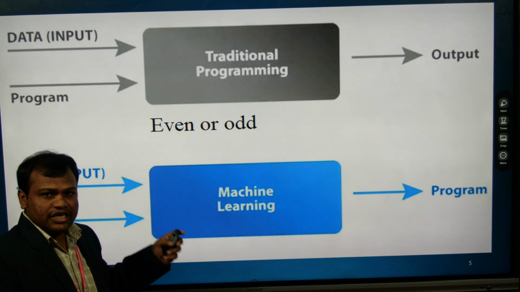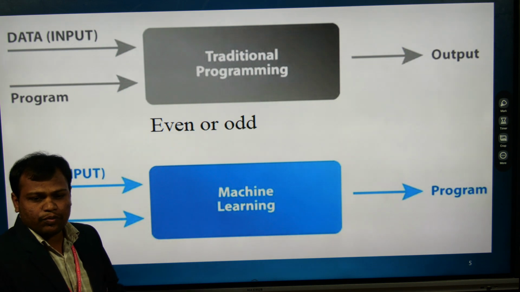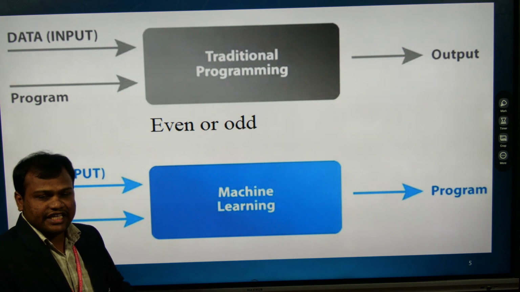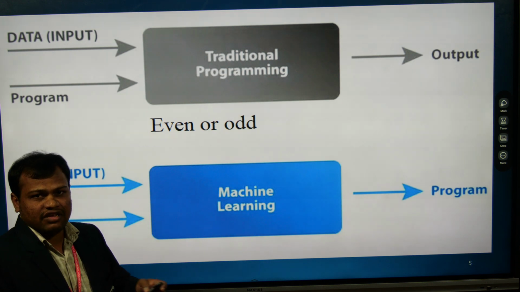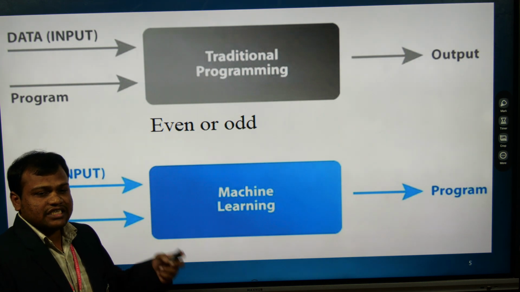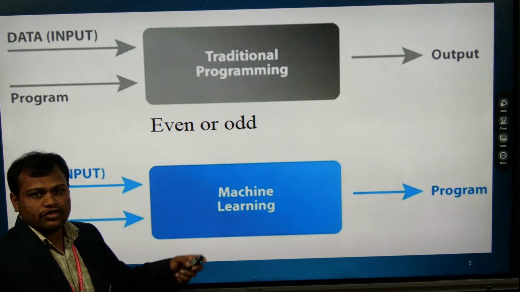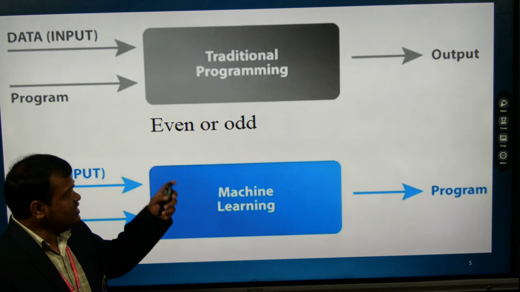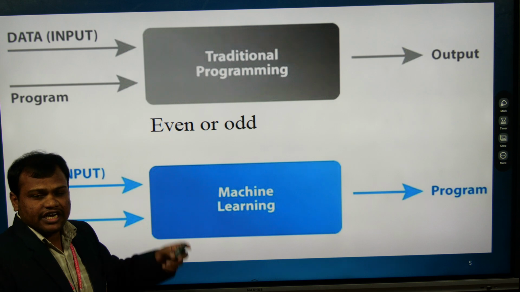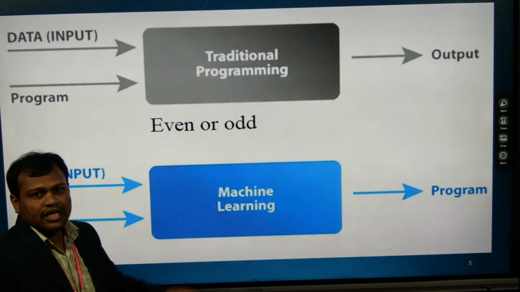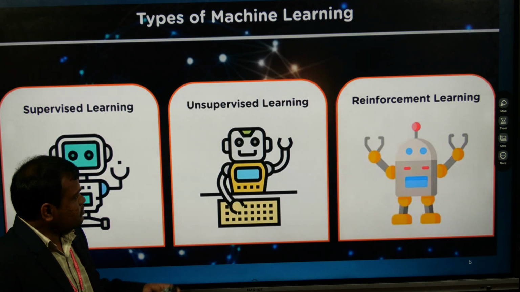We are going to give input data as well as output data. We are going to train the model based on the input data as well as the output data. Based on that, the model is going to predict the output. This is the major difference between traditional programming and machine learning.